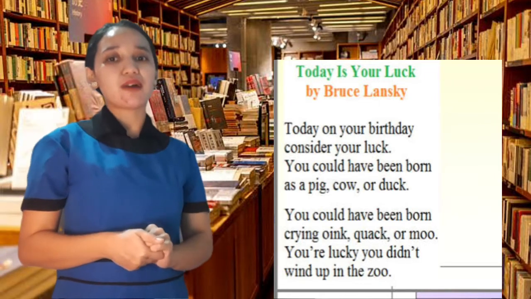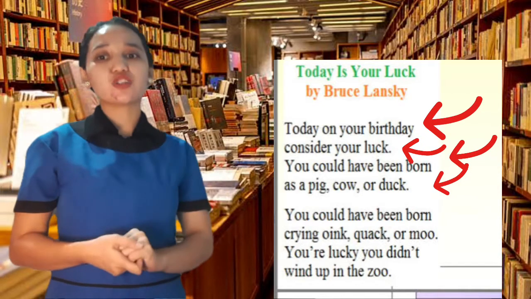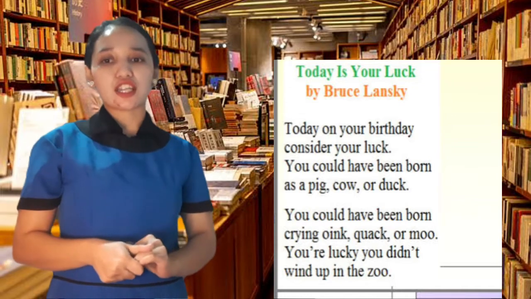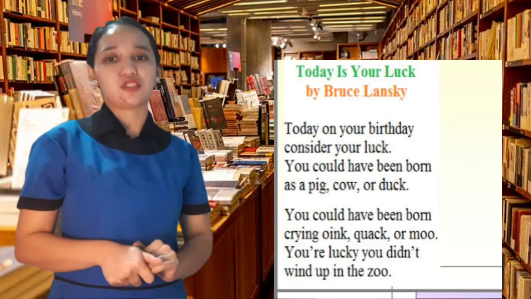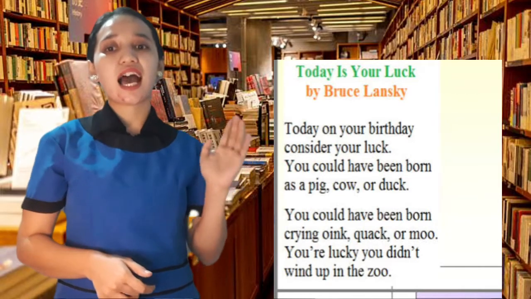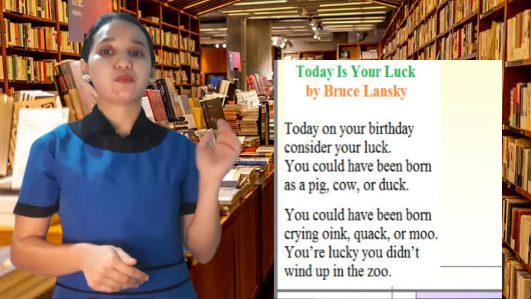Line breaks come at the end of each line of the poem. You could have been born crying oink, quack, or moo. You're lucky you didn't wind up in the zoo. This is also a good time to point out commas, periods, hyphens, and etc. It will show how to read the poem.